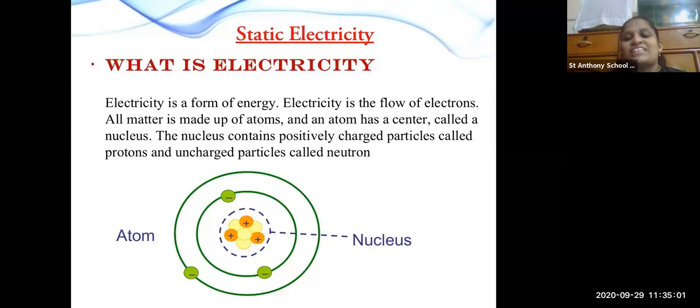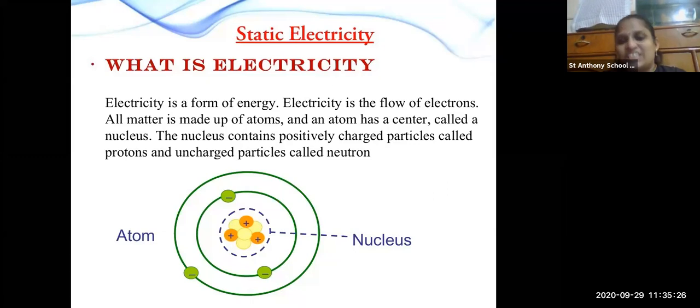Now what are neutrons? When an equal amount of positive charge and an equal amount of negative charge come together, the particle becomes neutrally charged.